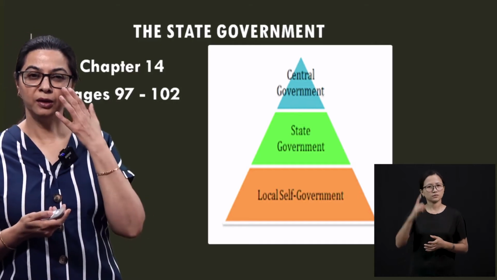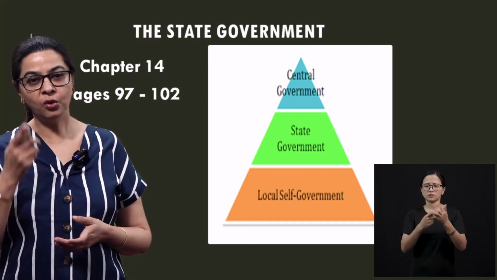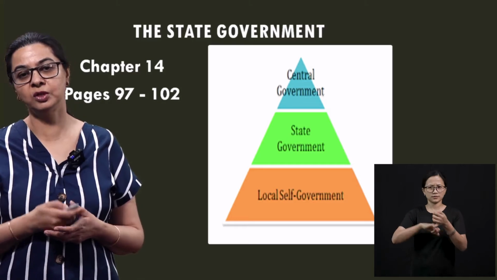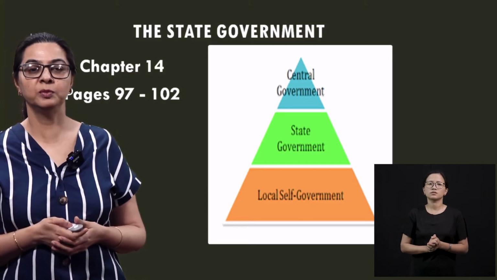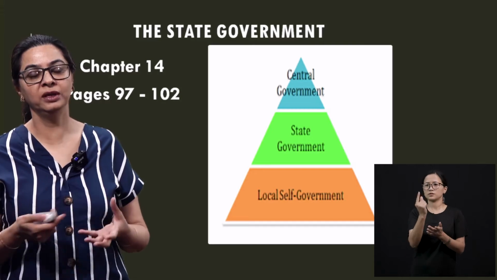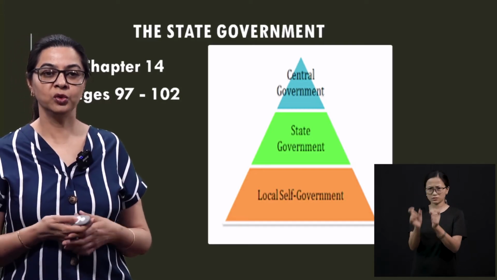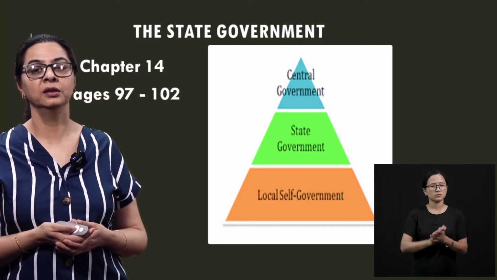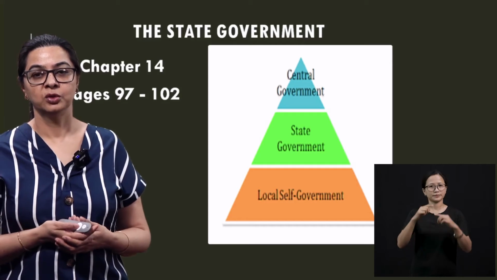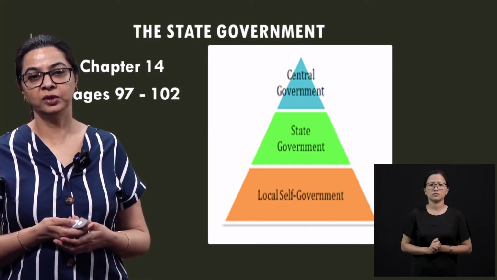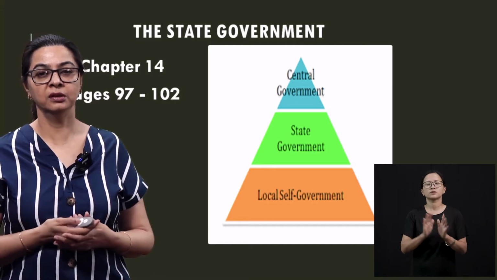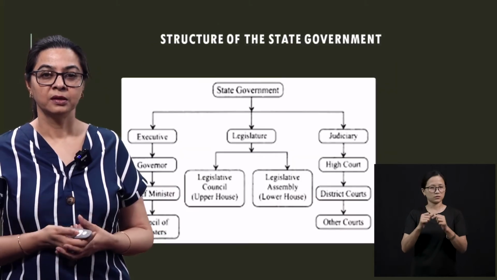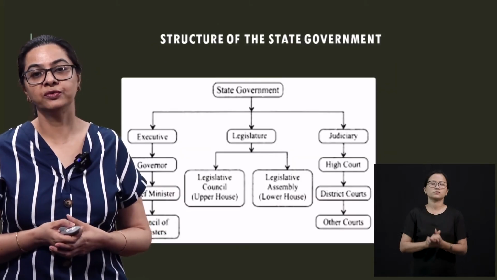So remember, in a democratic country, all these three governments, which are central, state and local self-government, will always be elected by you and me as citizens. So if you are in the age group of 18 onwards, you can be a voter. So this is the pyramid of the government, any government that is there in the world: central, state and local self-government. Now this is the structure of the state government.